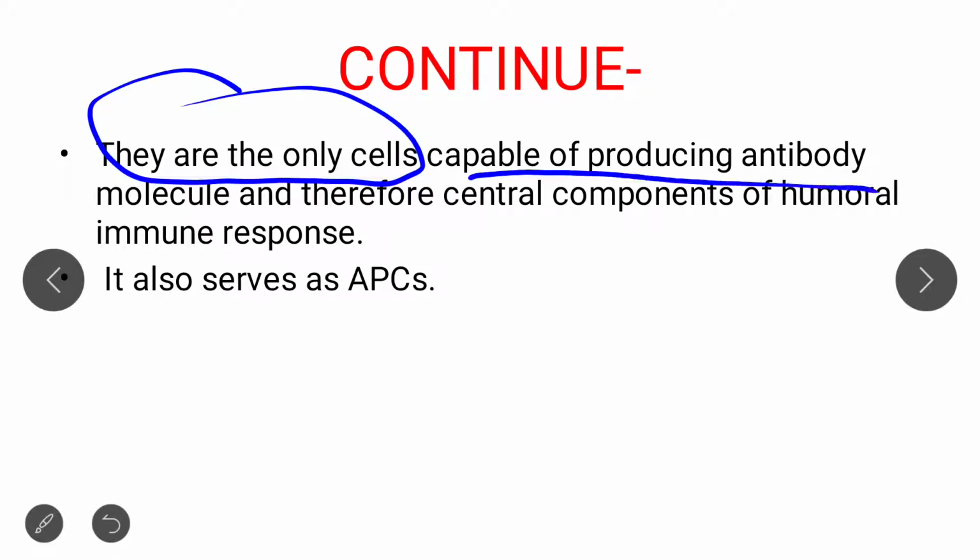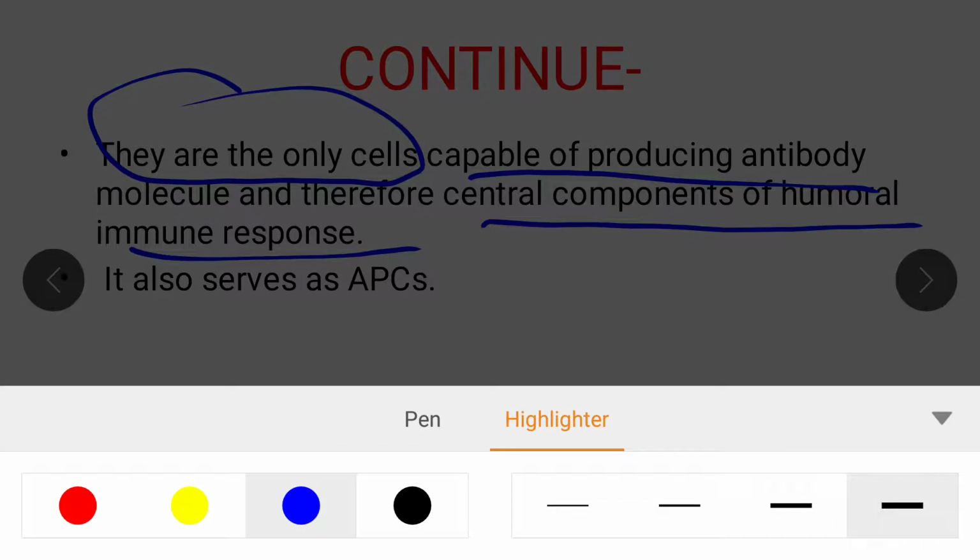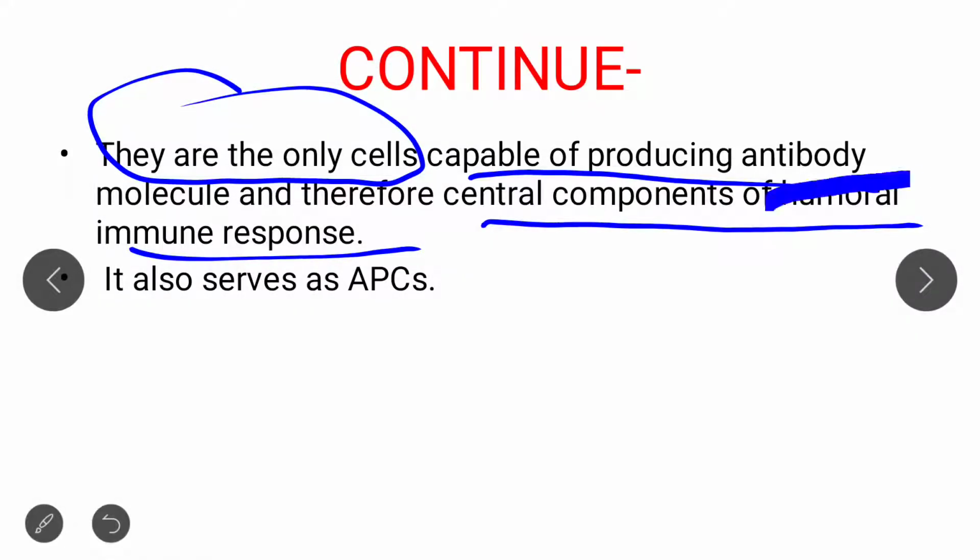Okay, now another two important points are that these B cells are the only cells which are capable of producing antibody, and that's why they are the central component of humoral immune response. Those cells which can produce antibody are the central component of the humoral immune response, because humoral immune response is related to the antibody.